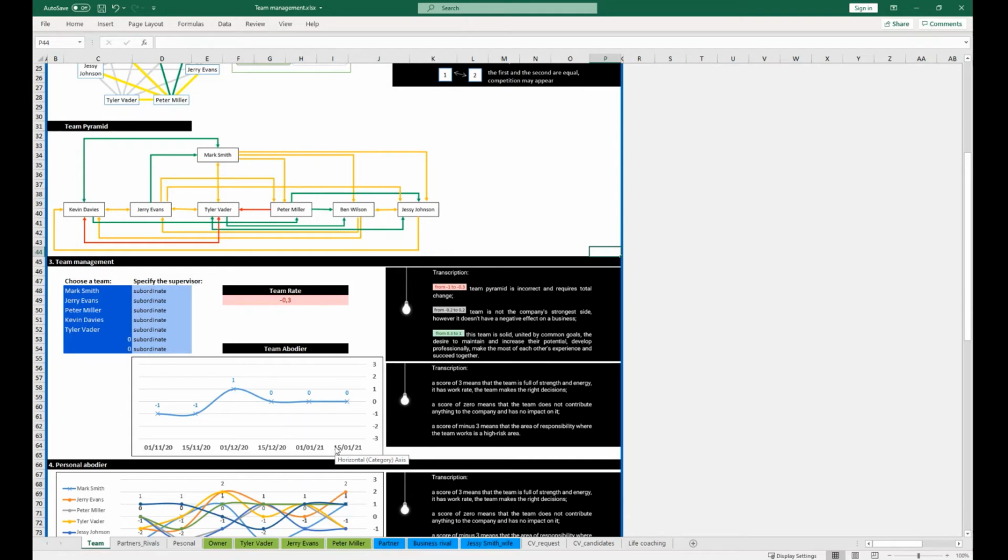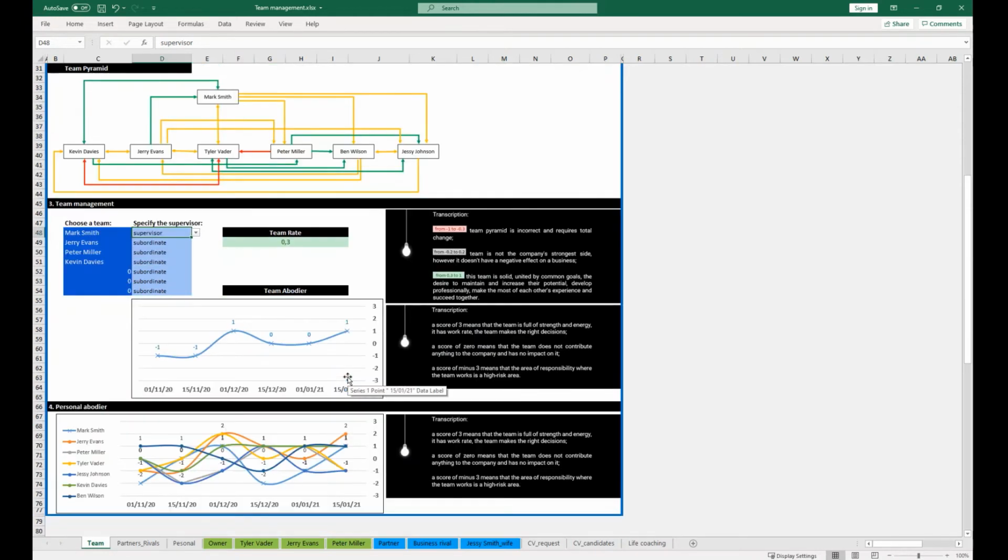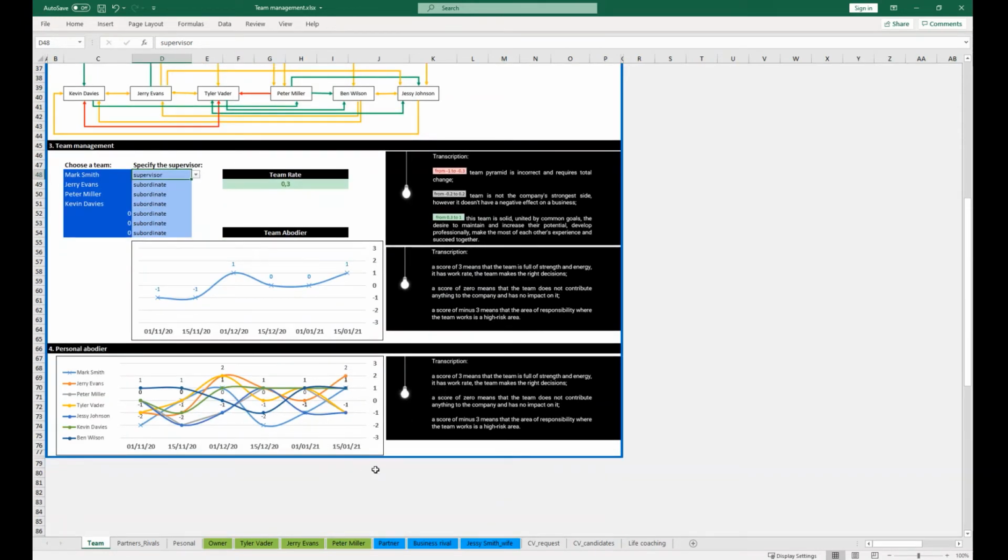For example, you decide to fire Tyler and make Mark the head of this team. The command rate has changed. It has become equal to 0.3. This is a green zone and abadia of the team has also improved. Below you may see a summary schedule with individual abadia for each employee.